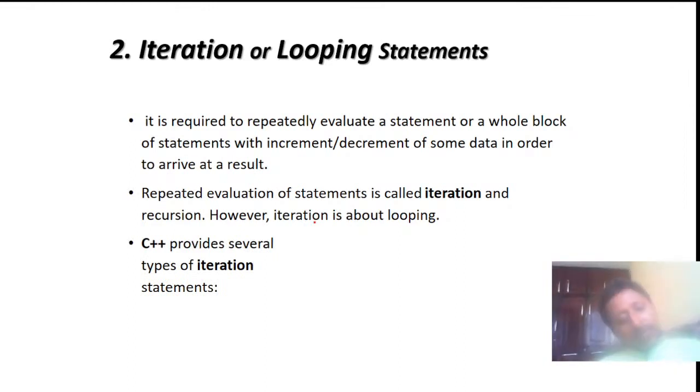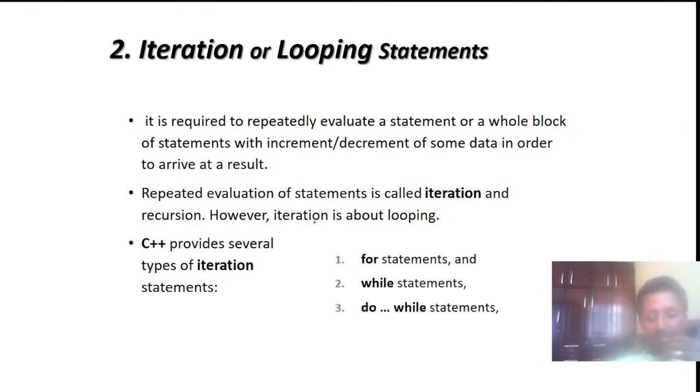Now C++ provides several types of iteration statements. The first one is the for loop, the second one is the while loop statement, and the third one is the do while loop statement. Based on the scenario, or depending on the problem you want to solve, each has its own advantages and disadvantages. All 3 statements have the same function: to repeatedly execute a block of code, or body of statements, enclosed by a closed brace.